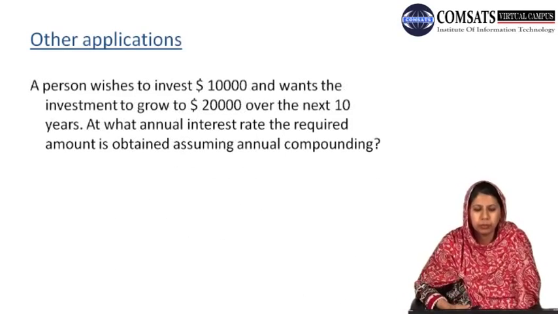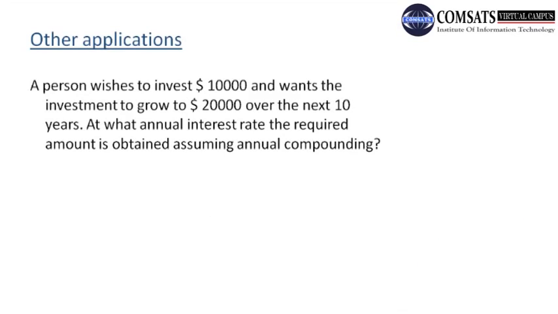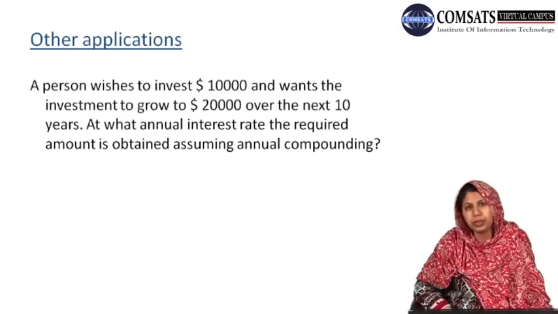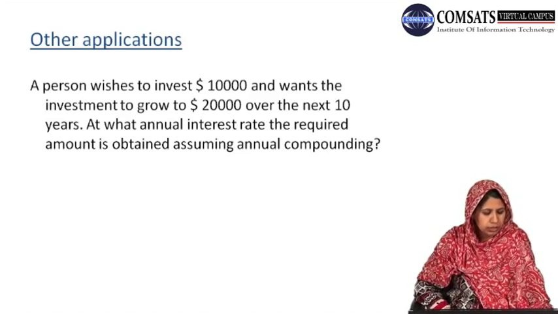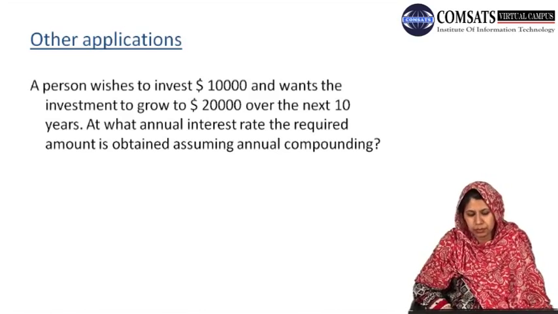Let's have a look at one more example. This says that a person wishes to invest $10,000 and wants the investment to grow to $20,000 over the next 10 years. Here we are given the principal amount and the compound amount as fixed values.